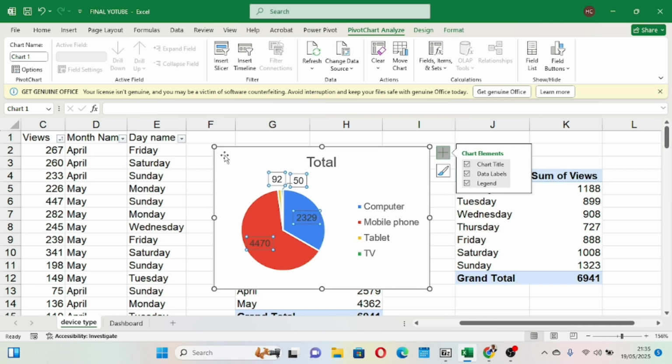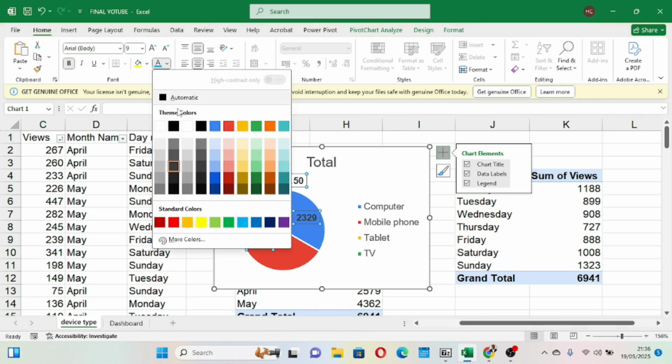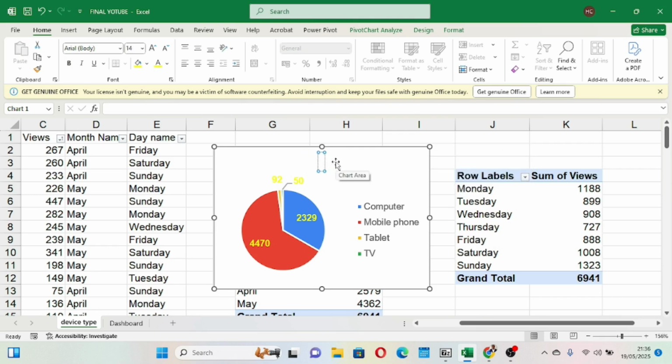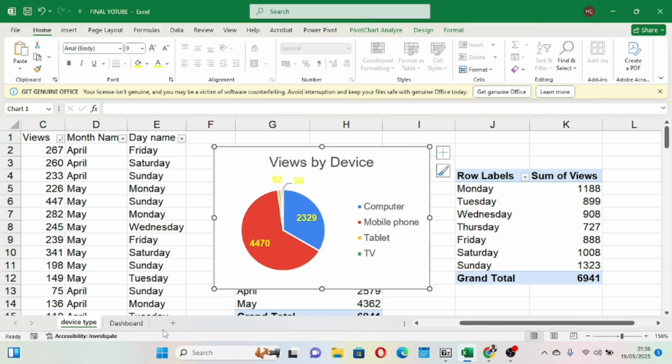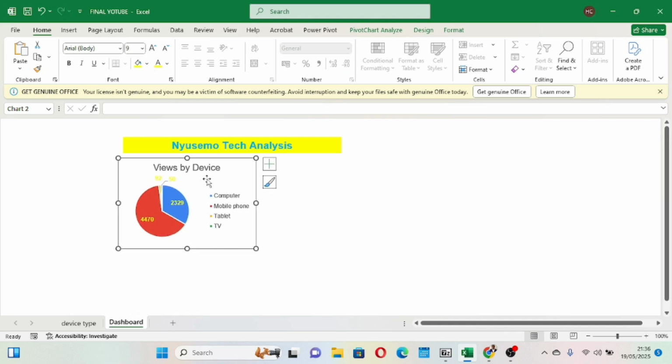We have hidden this off, and then we come to this small X here, and then we put data labels. So our data labels appear, and then we come to home, and then we bold that, and then we give it a color. Let's give it a nice color, let's say yellow. Yes, and then we come here and set the title to views by device. You see, views by device, and then we right click, we copy it, we come to our dashboard, and then we paste it here.